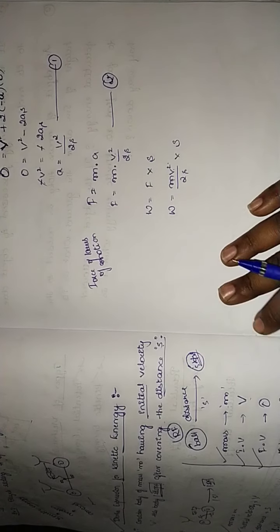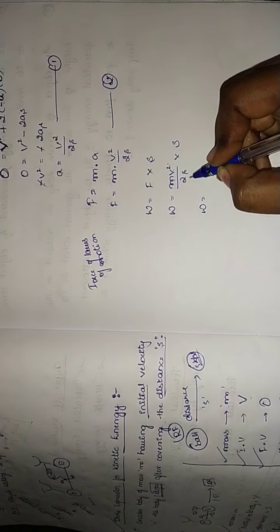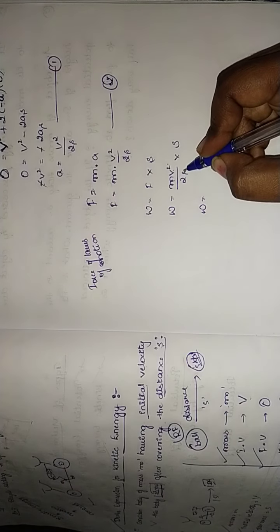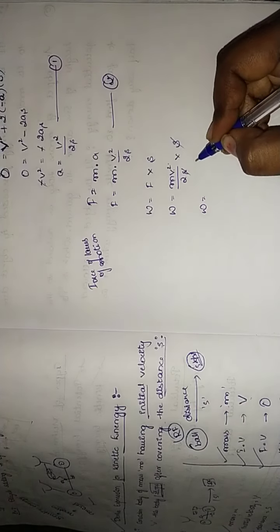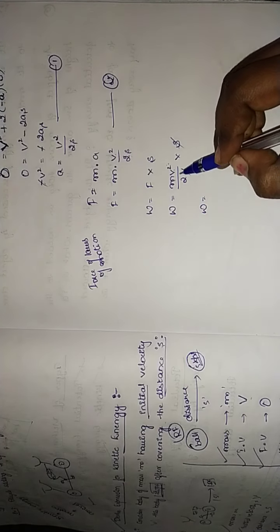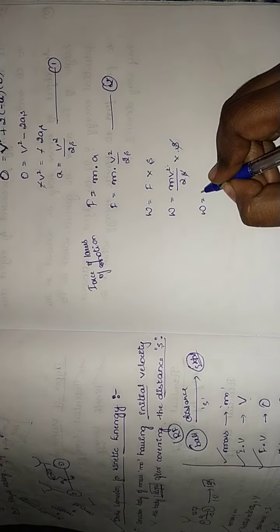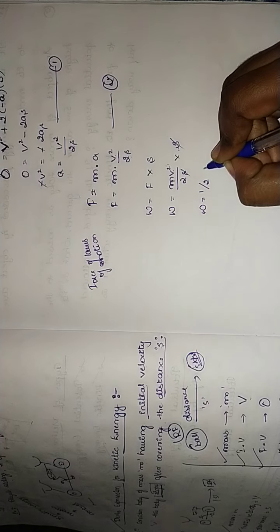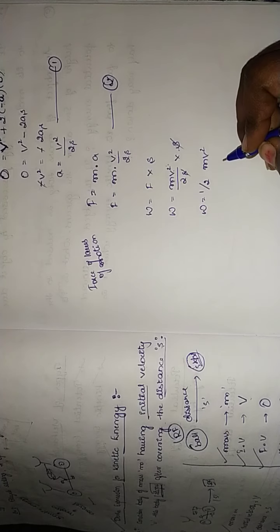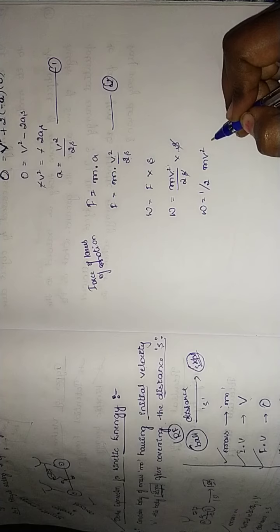In order to prove this equation, W is equal to m v square divided by 2s, into s. The s gets cancelled, so we have m v square divided by 2. So we can take it as half into m v square. This is the equation that we have got.